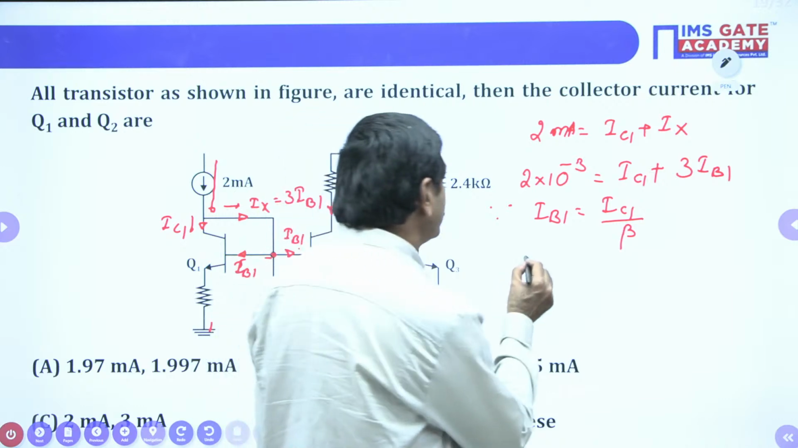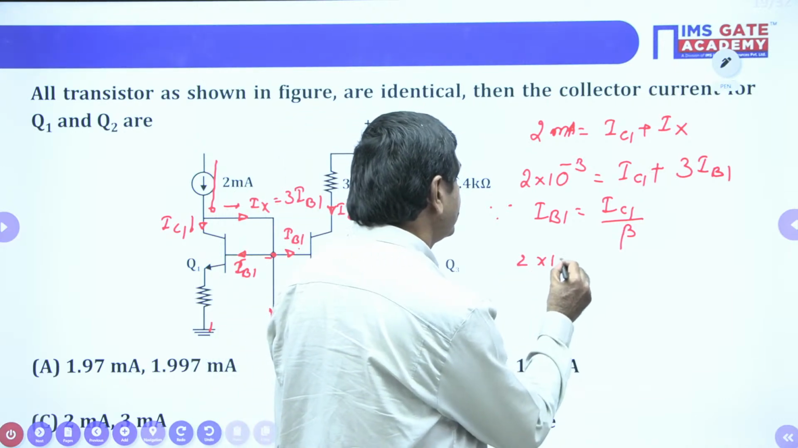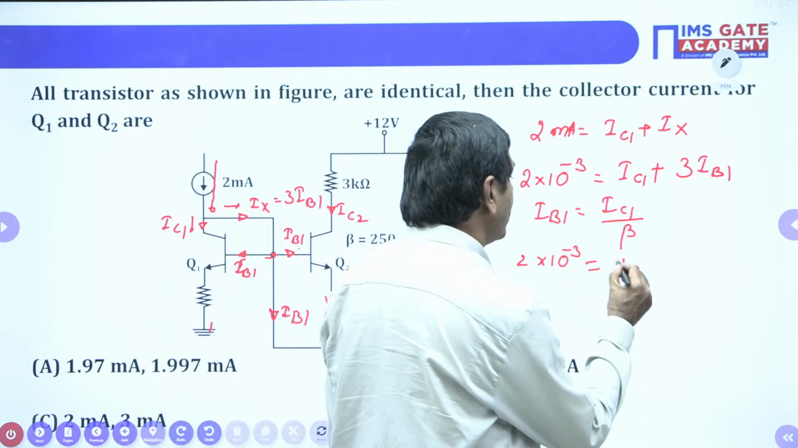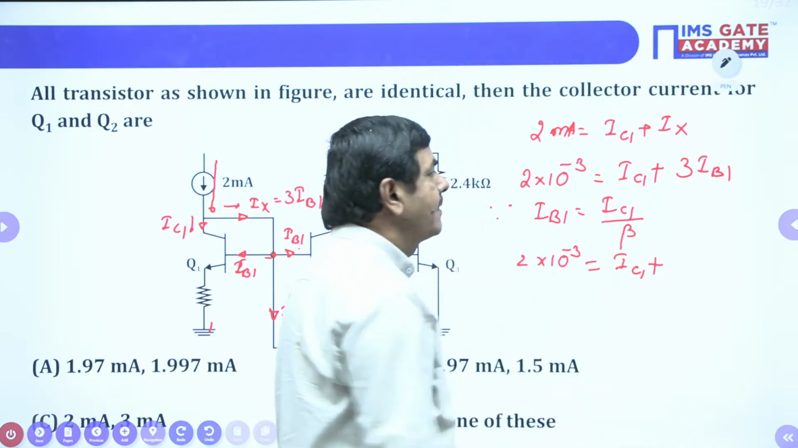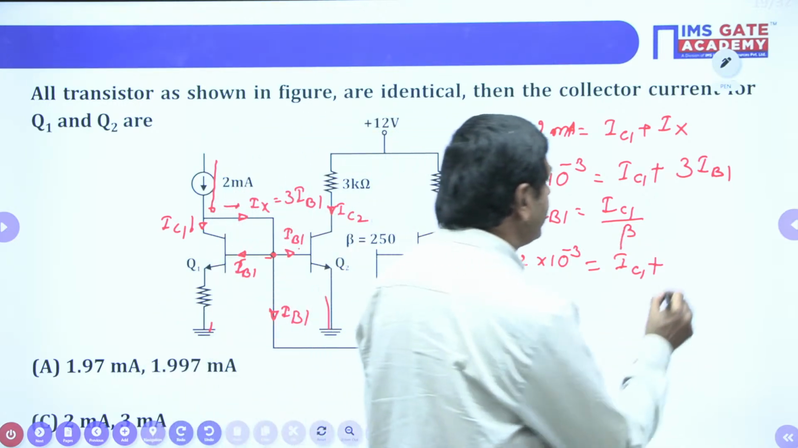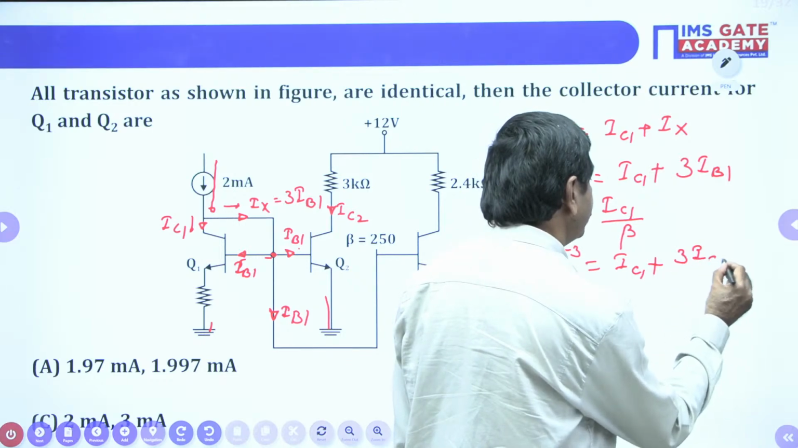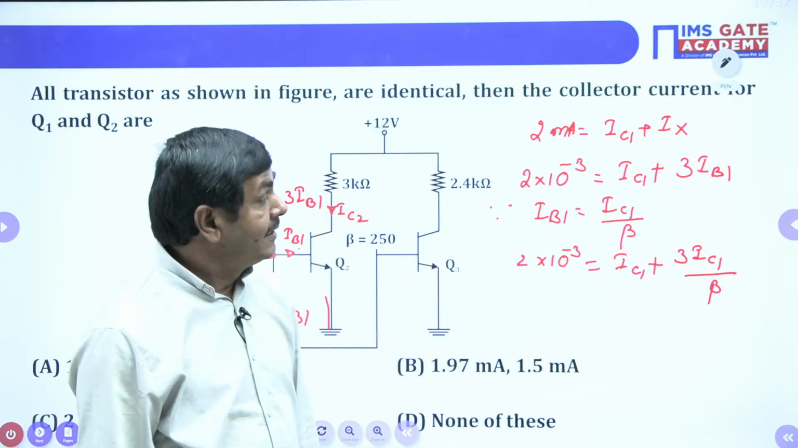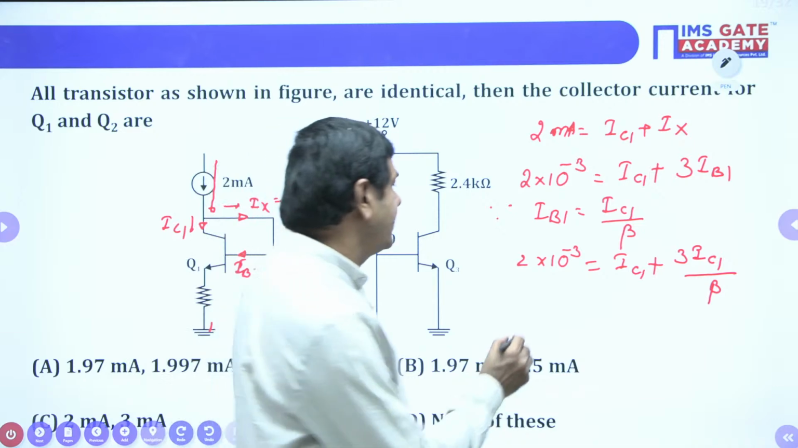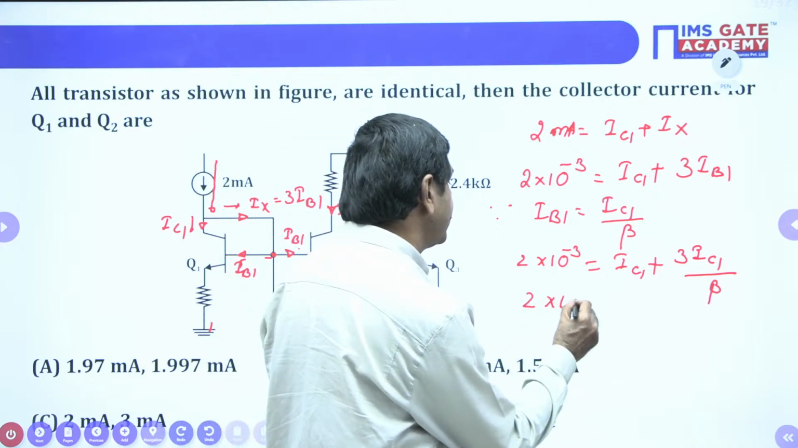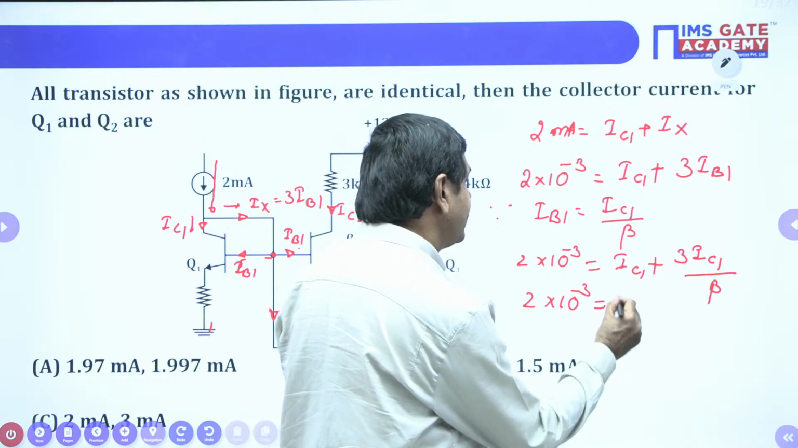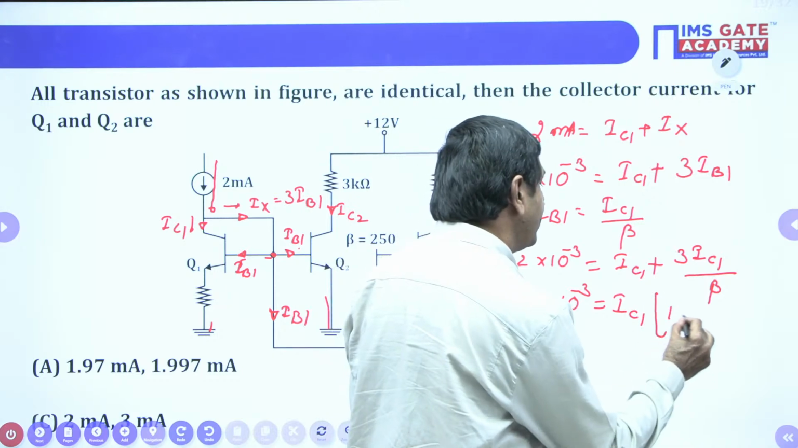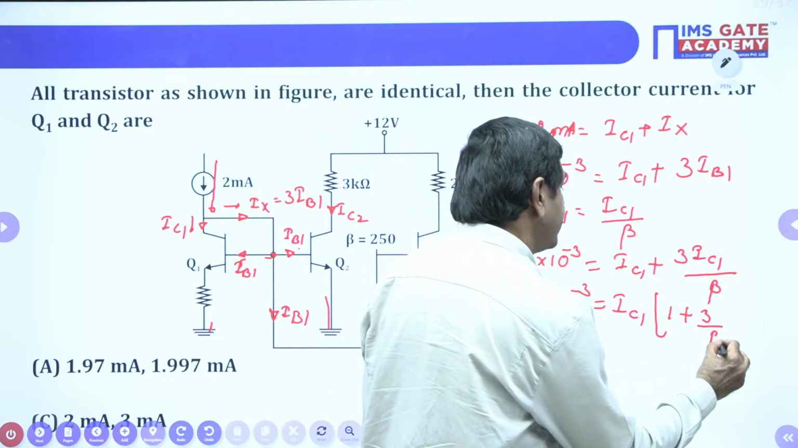I can write 2 into 10 power minus 3 equals IC1 plus 3 into IB1, where IB1 equals IC1 by beta. So I can write 3 IC1 by beta. Now I can take IC1 in common. 2 into 10 power minus 3 is taken as it is. If I take IC1 in common, I get 1 plus 3 by beta.